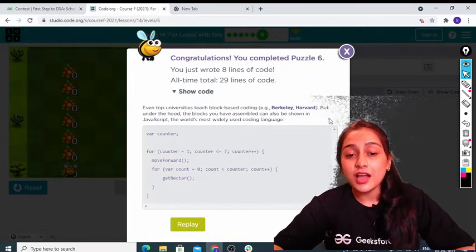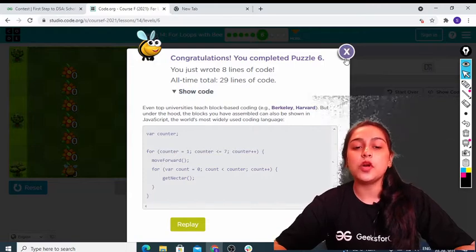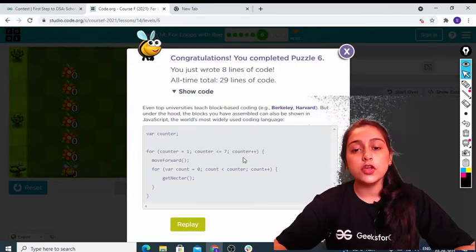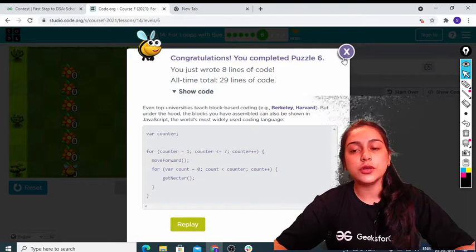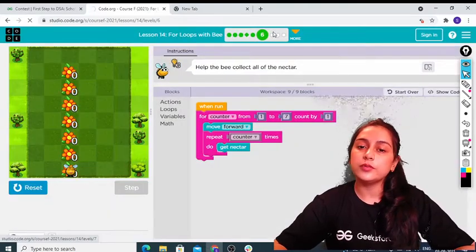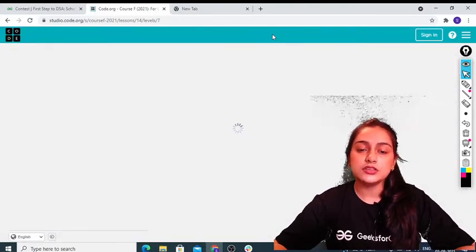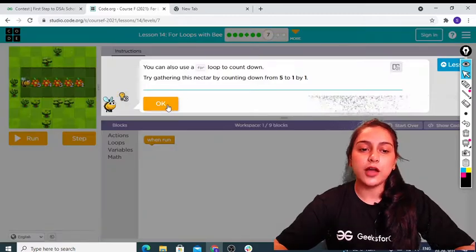So can you see we are basically writing JavaScript using block programming. So you are learning this for loop using block programming, but you are also going to learn this in future when you will be going to learn JavaScript. Okay, so now let's go and see what we have to do next.